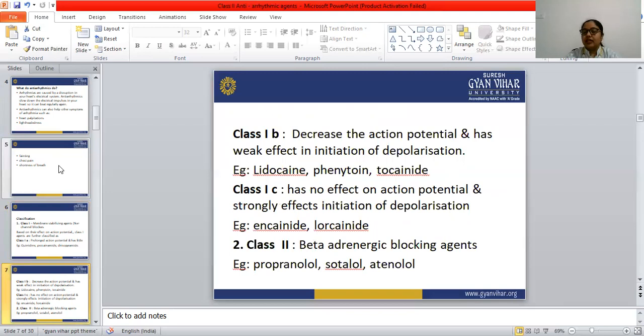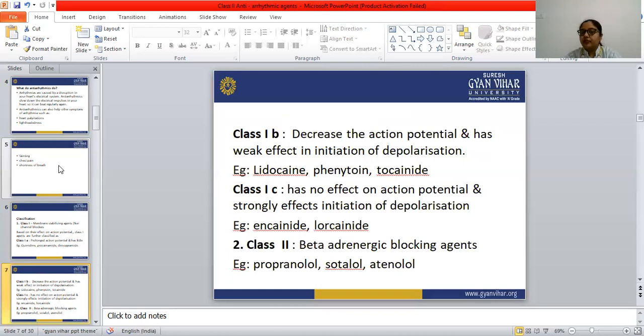Class 1B means it decreases the duration of the action potential and has a weak effect on the initiation of depolarization.